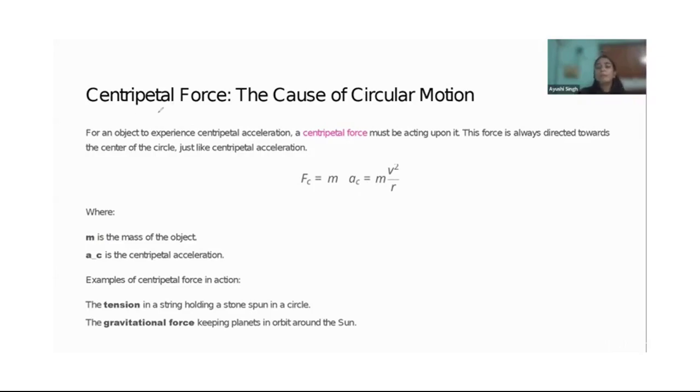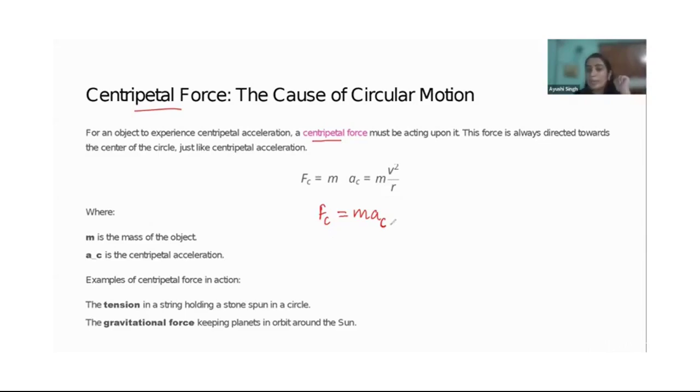Yeah, centripetal force. Since there is an attraction between the object and the center, obviously there is a force acting to keep it towards the center. The centripetal force, acting for uniform circular motion, would be F = MA, because you know the formula of force, and the acceleration here is the centripetal acceleration.